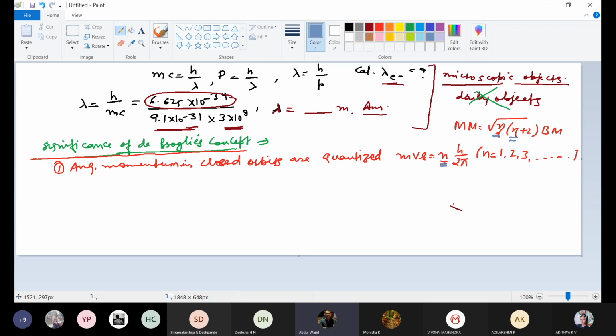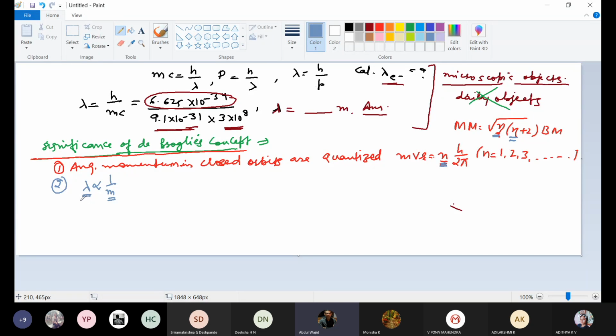So angular momentum in closed orbits is quantized, that is mvr is equal to nh upon 2 pi. Then the second significance of de Broglie's concept: the wavelength associated with a moving object will be inversely proportional to its mass. The more the mass of the object, the lesser will be the wavelength, the lesser will be the distance covered by that object.